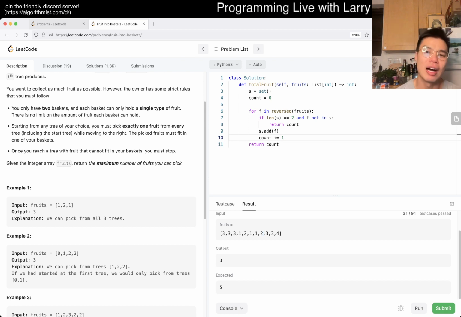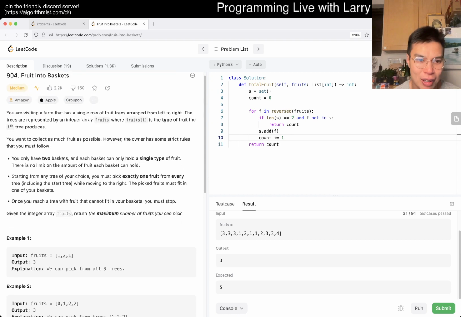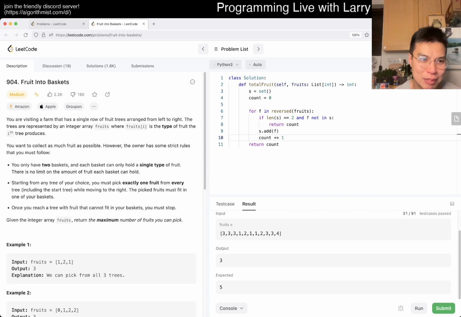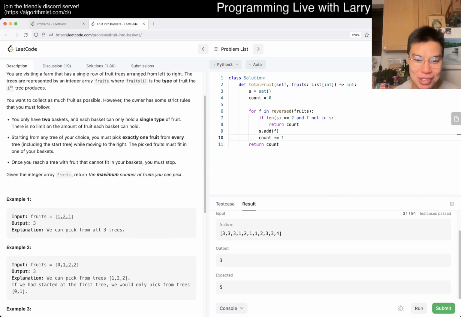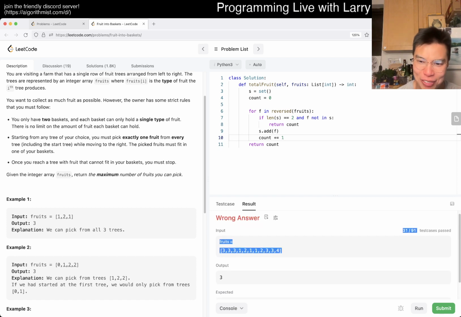So okay, I think I misunderstood this problem clearly, which is kind of sad because this isn't that hard of a problem, or at least it's marked as medium, and I haven't done it before. It seems like I misread this. I see. So basically, it's saying that you can start at any index. I don't know how this passed 31 cases, by the way, with this really wrong algorithm.